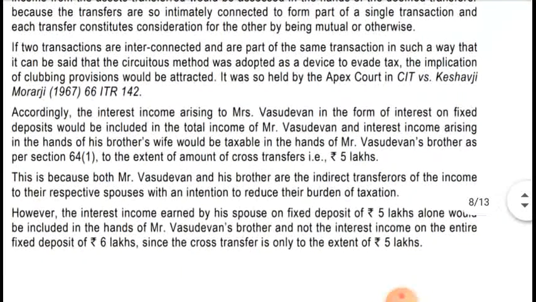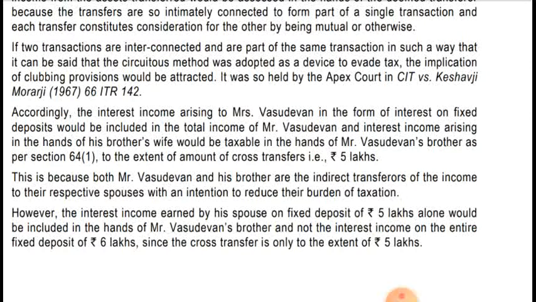Accordingly, the interest income arising to Mrs. Vasudevan in the form of interest on fixed deposit would be included in the total income of Mr. Vasudevan, and the interest income arising in the hands of his brother's wife would be taxable in the hands of Mr. Vasudevan's brother as per section 64(1), to the extent of the amount of cross transfer, that is 5 lakh.